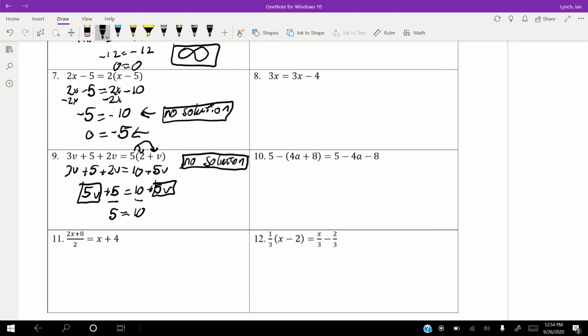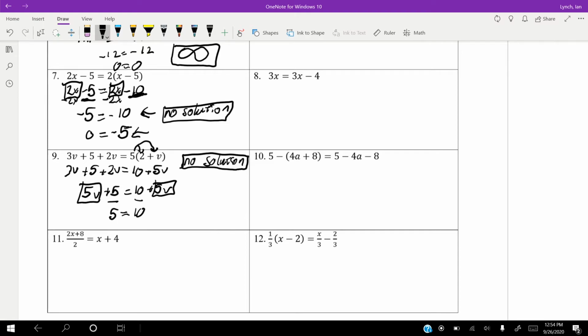One thing to notice is that all these ones with no solution, we come down to a point where we have the same number of variables on each side, but very different constants on each side. That's what makes this no solution. No matter what we do, there will never, ever be a solution to these.